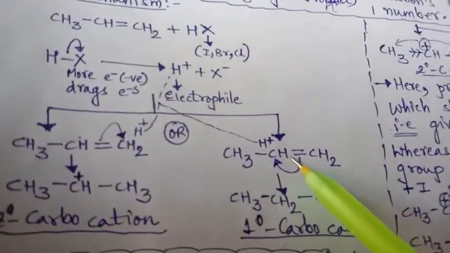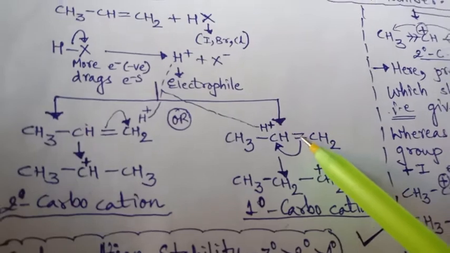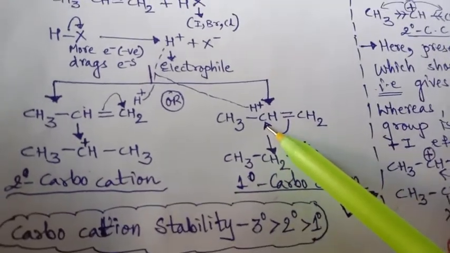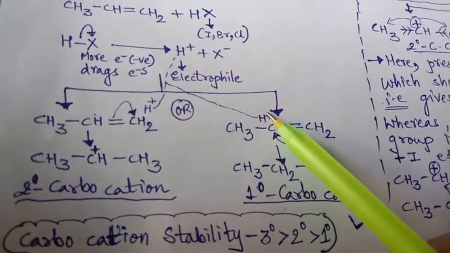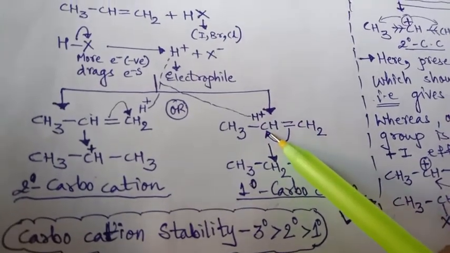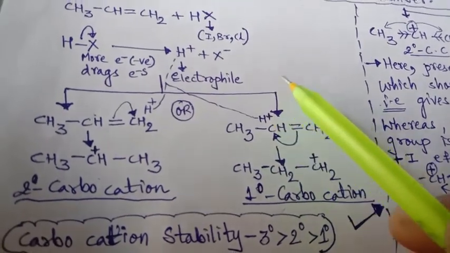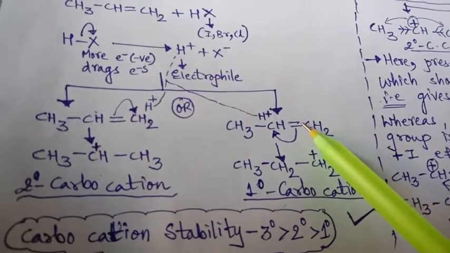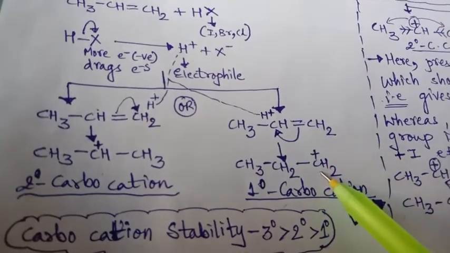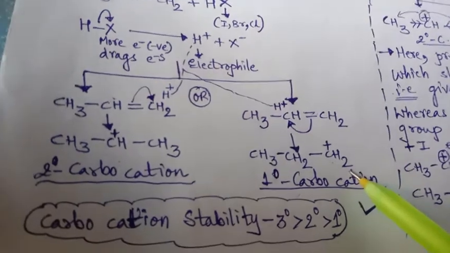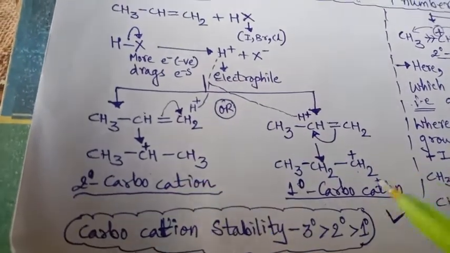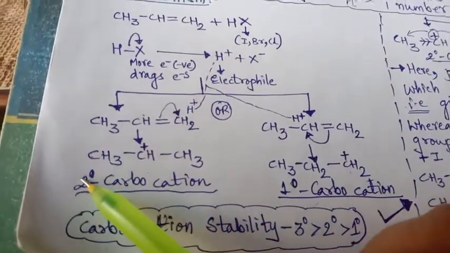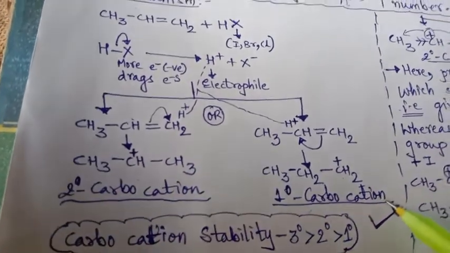And instead of that, after cleavage, if the hydrogen takes one electron here, then the positive charge will be given to this carbon. So here it will be a 1 degree carbocation. As I told, carbocation stability is 3 degree, 2 degree, 1 degree. So 2 degree is more stable than 1 degree.